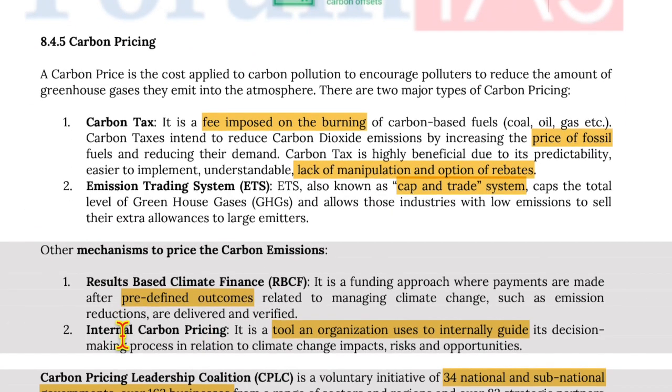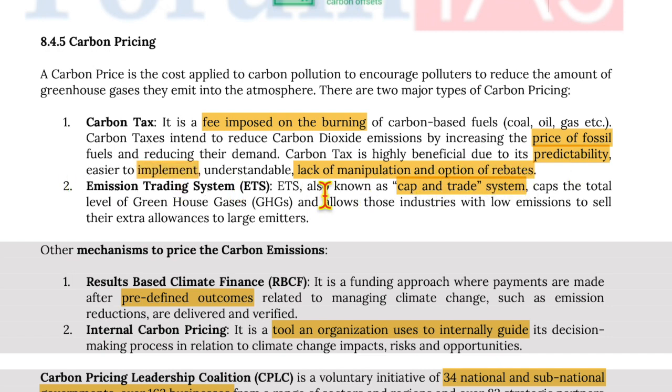Moving on to carbon pricing. Carbon pricing is the cost applied to carbon pollution to encourage polluters to reduce the amount of greenhouse gases they emit in the atmosphere. There are two major types of carbon pricing. Carbon tax, which is a fee imposed on the burning of carbon-based fuels like coal, oil, gas, etc. Carbon tax intends to reduce carbon dioxide emissions by increasing the price of fossil fuels and reducing their demand. Now, carbon tax is highly beneficial due to its predictability, ease of implementation, understandable nature, and lack of manipulation and other options of rebates.